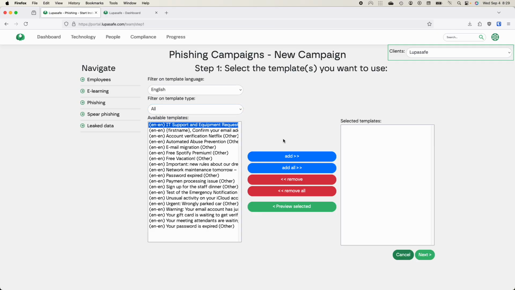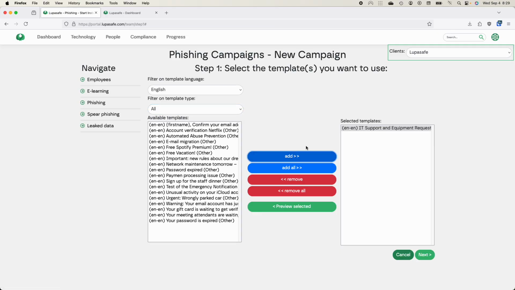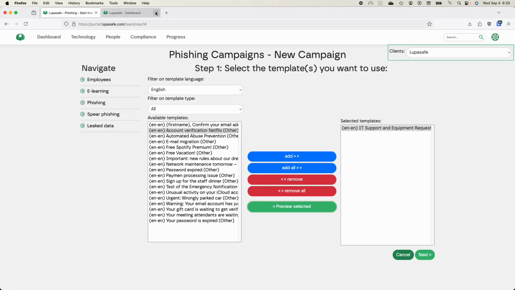For example, IT support and equipment request might be one you want to test. You can also preview the message, which will open a window, and you can see it's personalized by first name. There's a link in there, and there is a message.